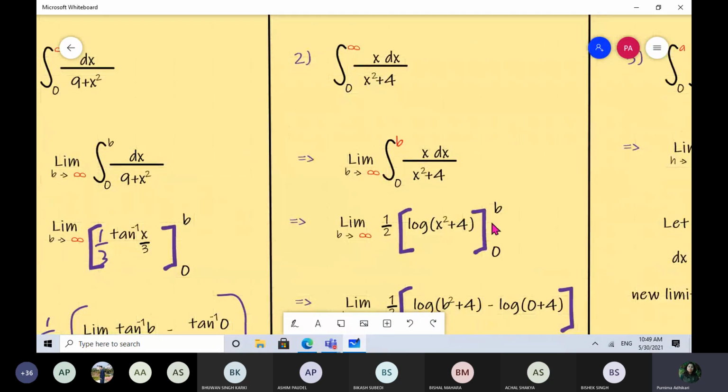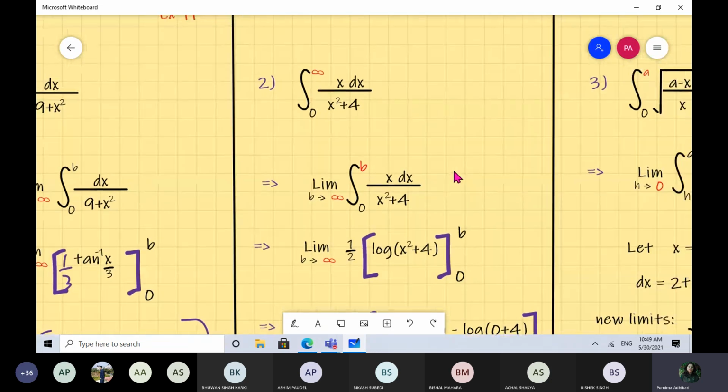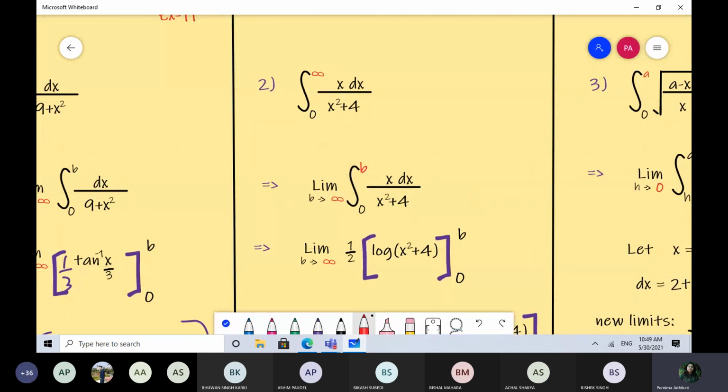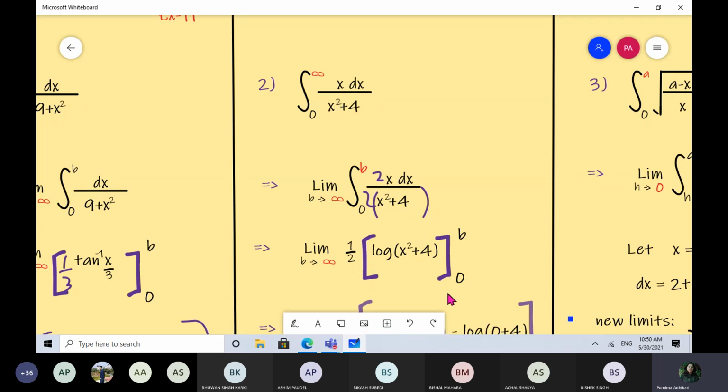The solution to this is very easy. If we multiply numerator and denominator by 2, you see that the numerator is the derivative of the denominator, x square plus 4. So 2x is the derivative of x square plus 4. That's why you can write the result of this integral quite easily: 1/2 log of x square plus 4. The limits of integration are 0 to b. Now let's apply the limits of integration.